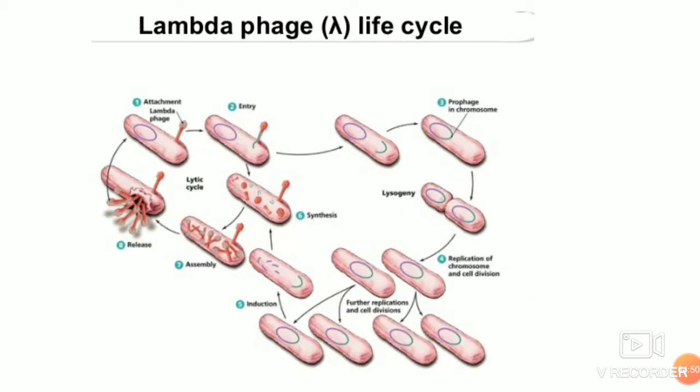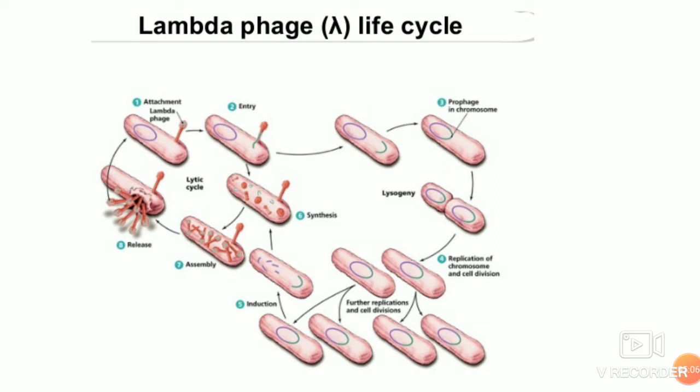that is E. coli. So the lambda phage can have two cycles, a lytic cycle and a lysogenic cycle. In the lytic cycle, what happens? First there is attachment, then entry, and the DNA is injected.